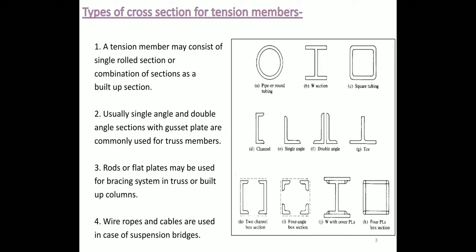Usually single angle and double angle sections with gusset plate are commonly used for the design of truss members. Dealing with these types of cross sections for tension members, rods or flat plates may be used for bracing system in the diagonal region in the truss or built up column. Wire ropes and cables are used in case of suspension bridges.